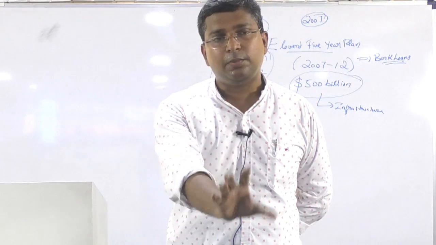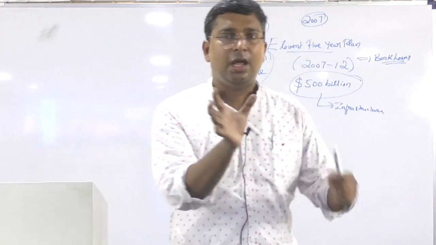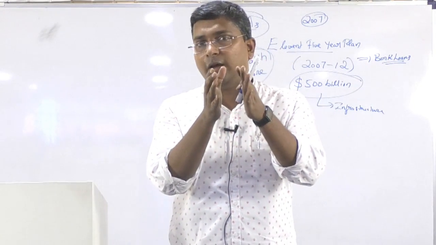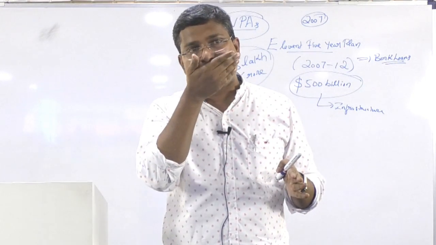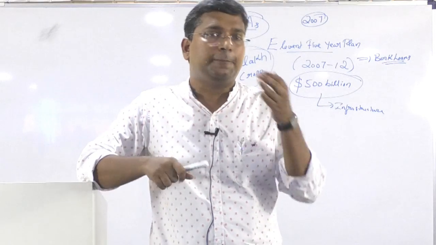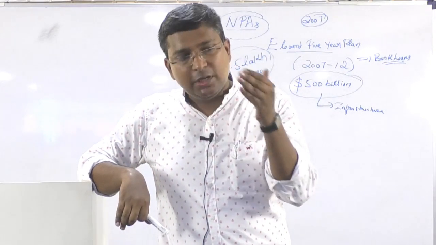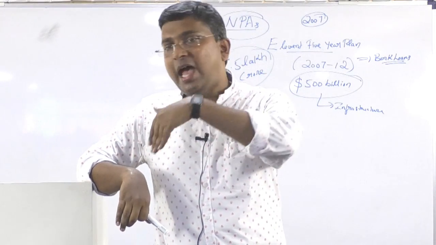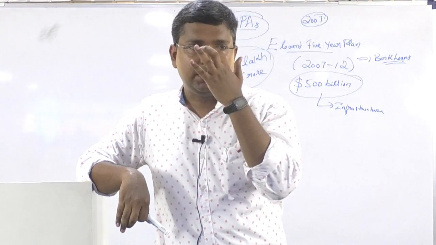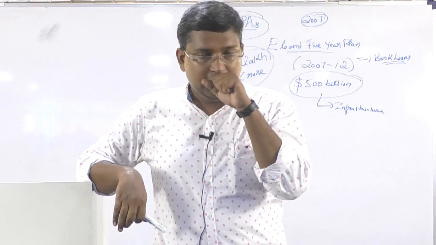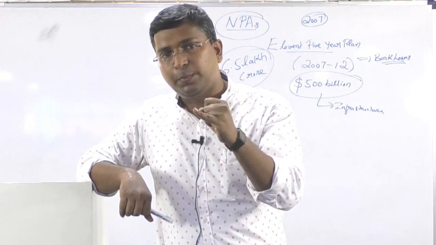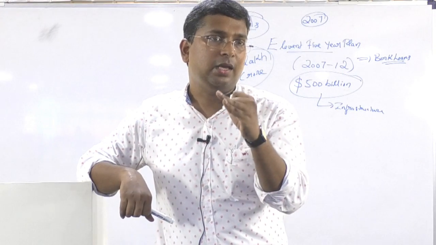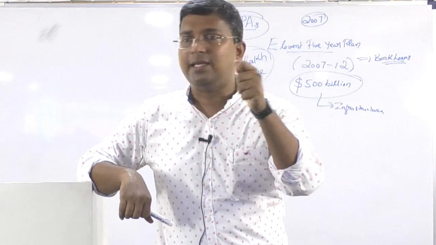Before going to non-performing assets, try to understand that the RBI has categorized defaulters. What do you mean by defaulter? A person who has taken a loan and is not paying it back. If a borrower is not paying back his principal or interest, we can call him a defaulter.